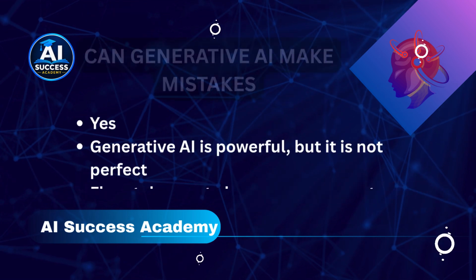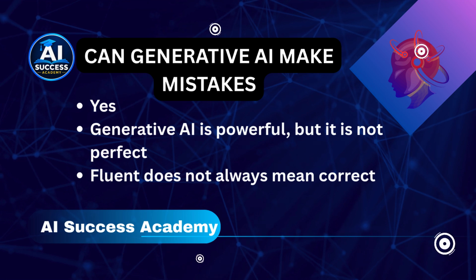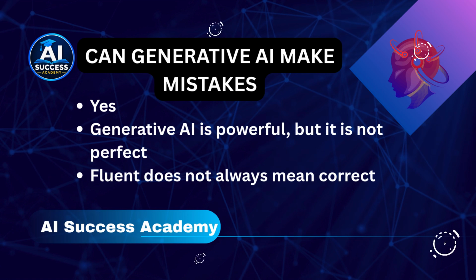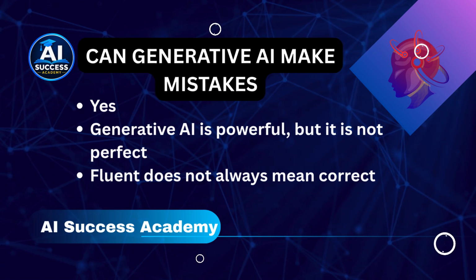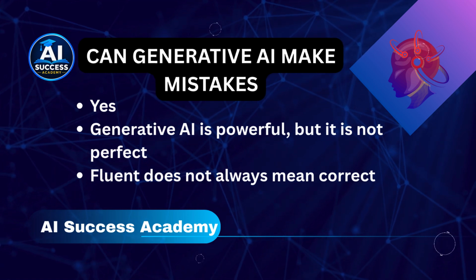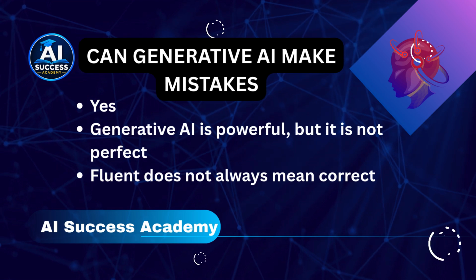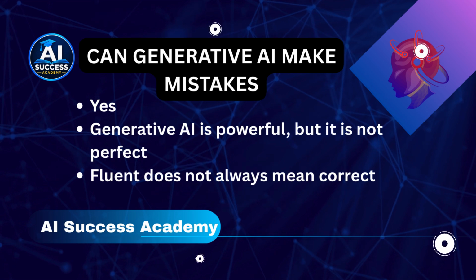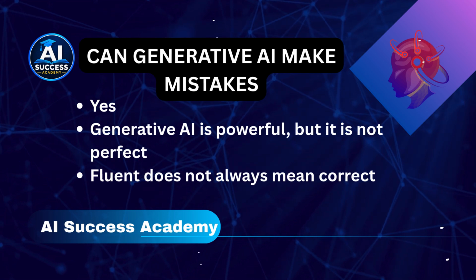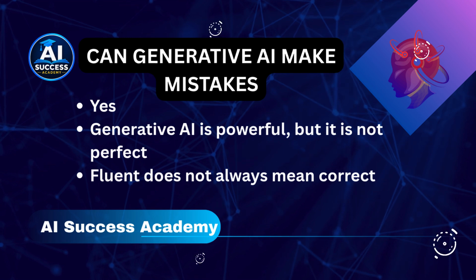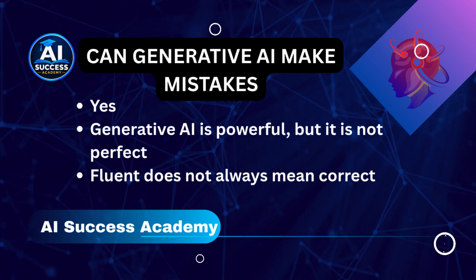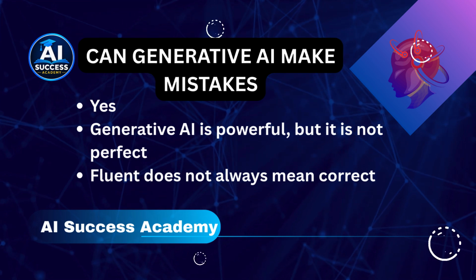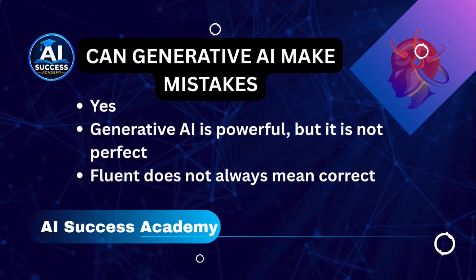Can generative AI make mistakes? Yes. Generative AI is powerful, but it is not perfect. It can sometimes give incorrect information, misunderstand a question, invent details, produce outdated information, or make reasoning errors. These incorrect or fabricated outputs are often called AI hallucinations. So remember, fluent does not always mean correct. An answer can sound confident and professional while still containing mistakes.